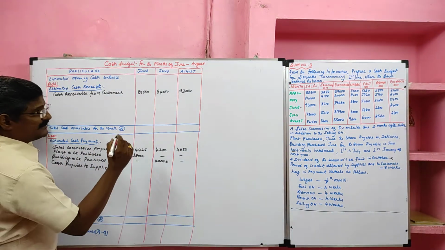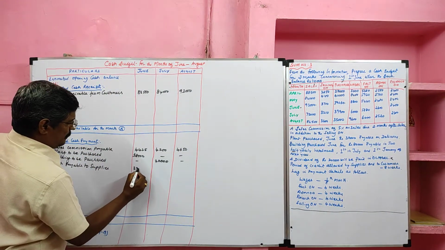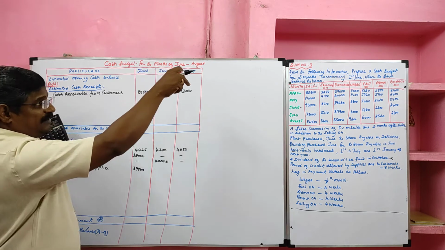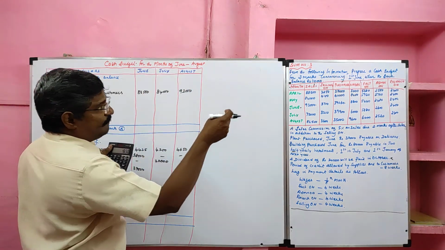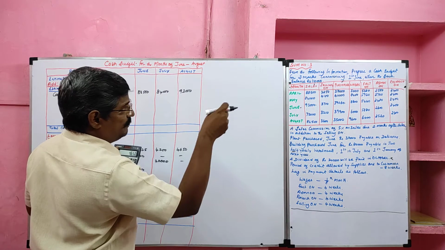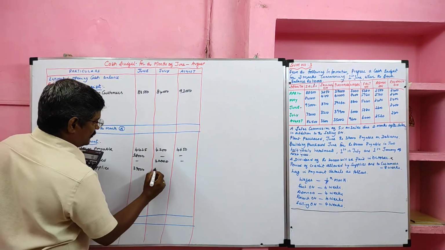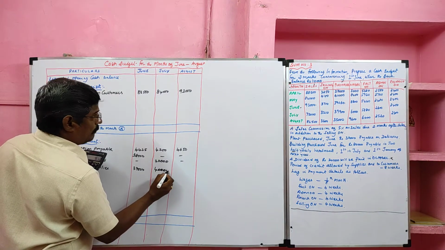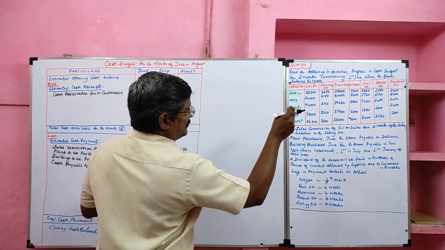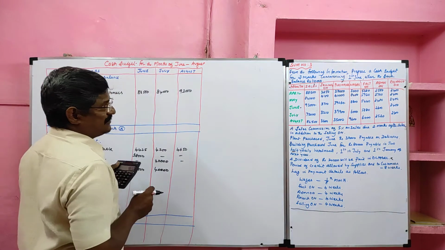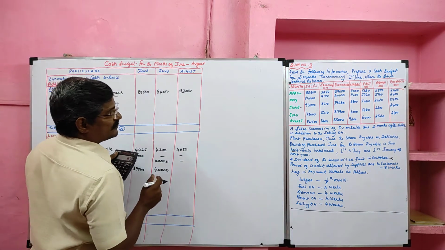April month purchase is 37,000, payable in June. Then May month purchase value, 40,000, payable in July. Then June month purchase value, 39,060, payable in August.